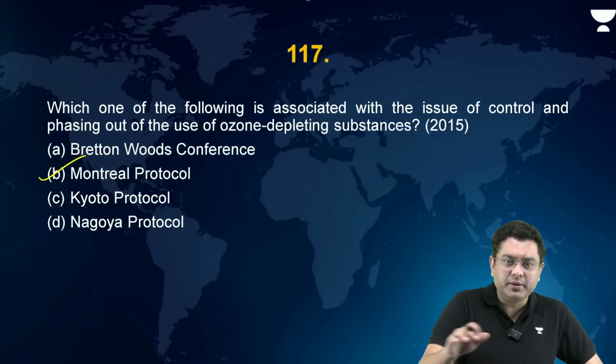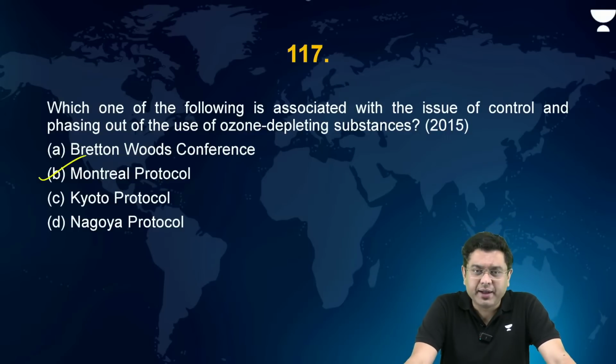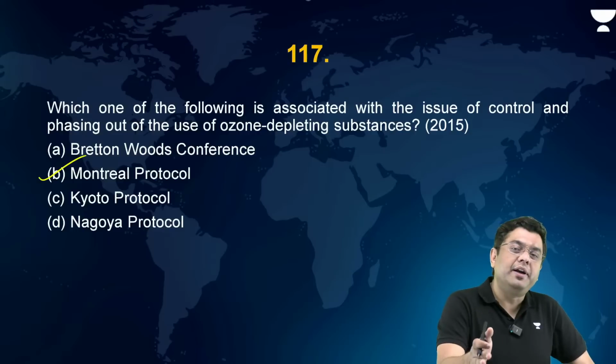Very good, Manikandan. It is the Vienna Convention, which was held in 1985. That is what was followed by the Montreal Protocol. Very correct. And the Kigali Amendment is the latest amendment in the Montreal Protocol. The Montreal Protocol has gone through multiple amendments.